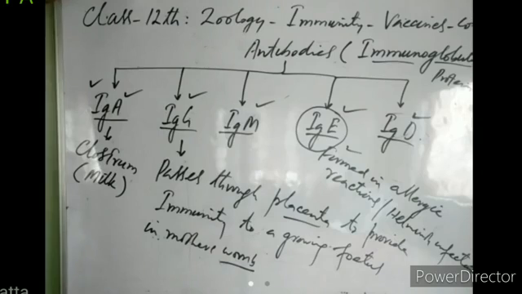So we also call these antibodies immunoglobulins because they are defensive proteins which are present in the body of a person.